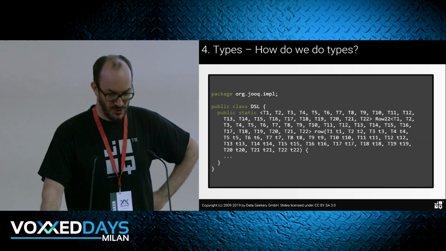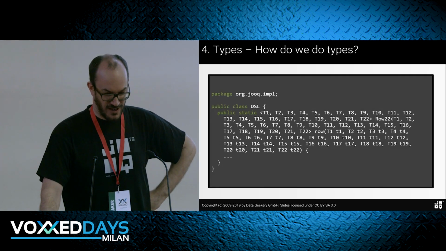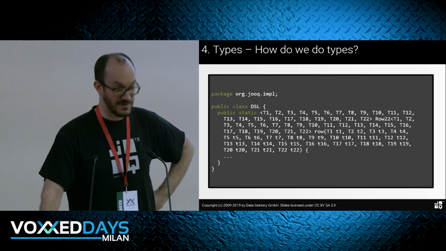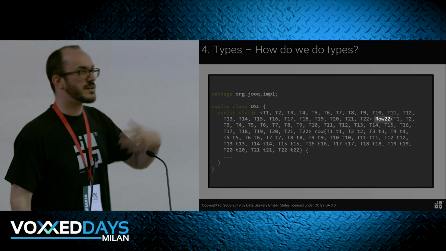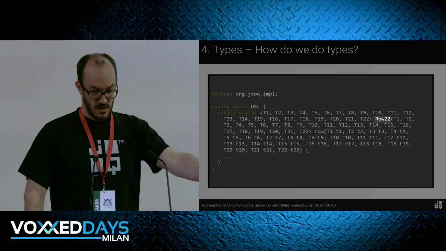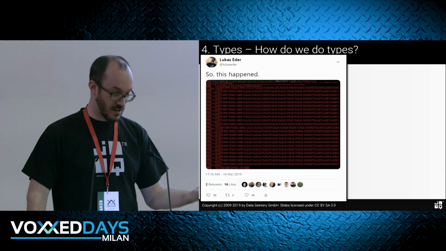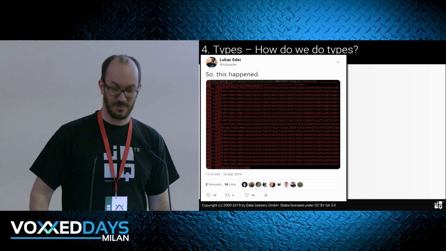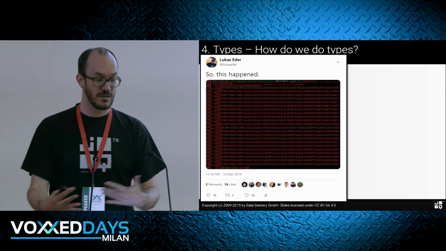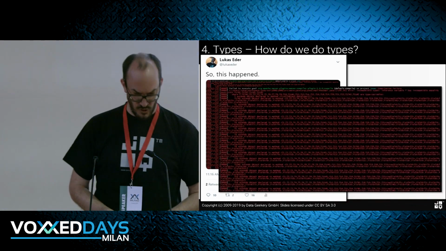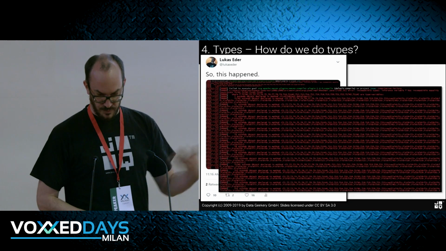A jOOQ type, so this is a jOOQ type. It's actually not a type, it's a method. There's a method here, and that's a type right there that's being returned. So when I develop jOOQ for you, I have these kind of compilation errors with my types, but you don't see them when you use the API. This is all hidden in the implementation, right? So if you zoom in on this, this is really hairy. But what's the point of this kind of type?